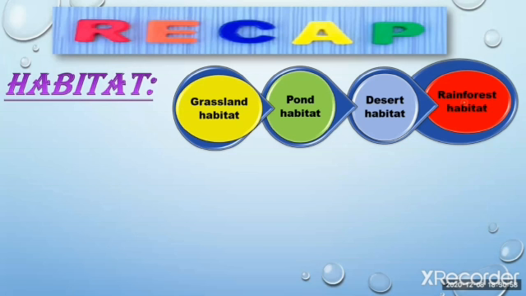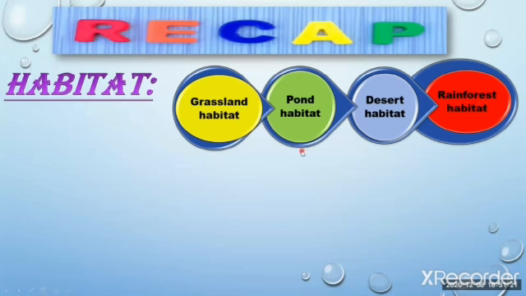The plants and animals present in this habitat are different types of trees, herbs, frogs, parrots, hummingbirds, cats, etc.